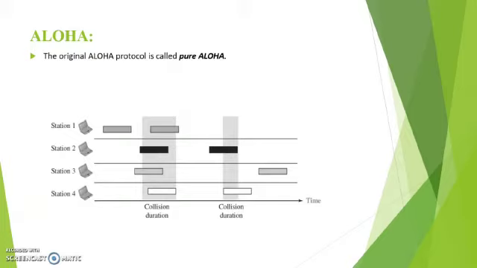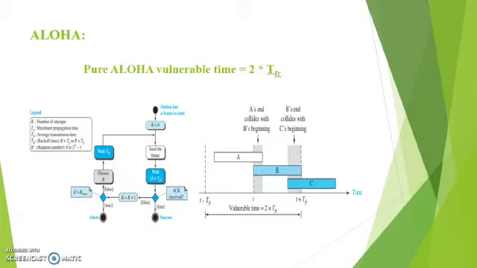The remaining half is in slot 4, and slot 4 also has another packet from station 4, so there is a possibility of collision. In time slot 5, station 3 alone has one packet, so no collision will occur. Here for pure Aloha, the vulnerable time is 2 times T_fr.